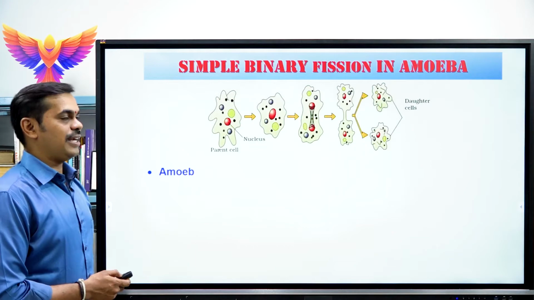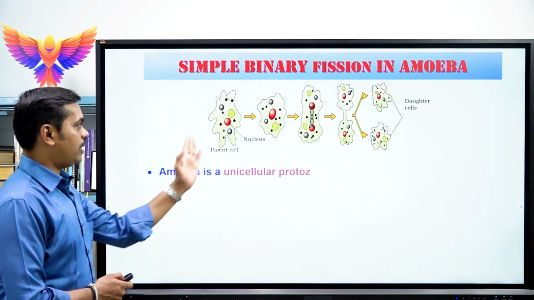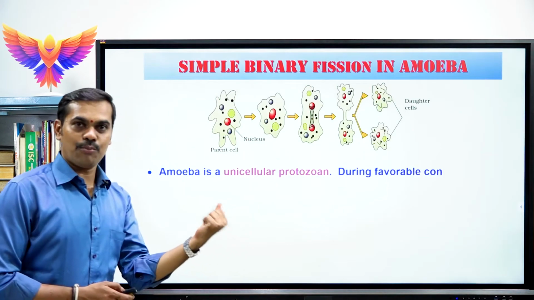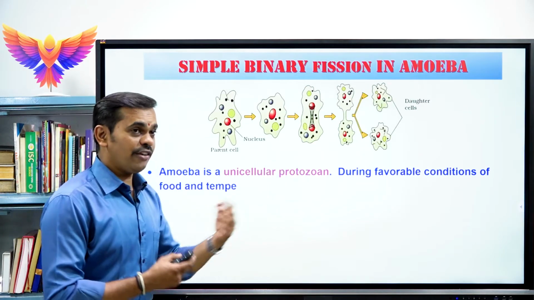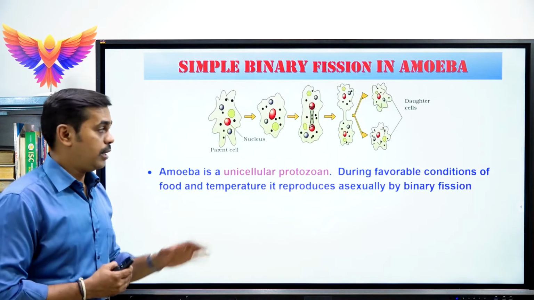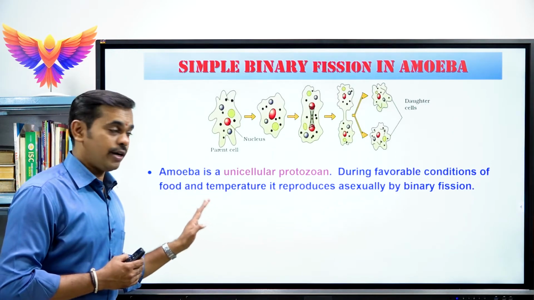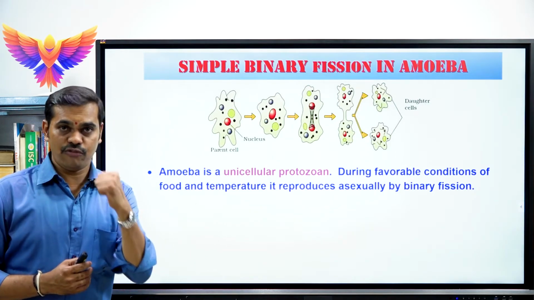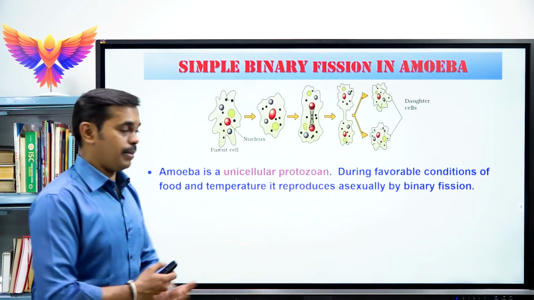See, in simple binary fission what happens? As you all know, the amoeba is a unicellular protozoa. So during favorable condition what happens? Favorable condition means, if the amoeba gets a sufficient amount of food and temperature, proper food and temperature, that is called favorable condition.